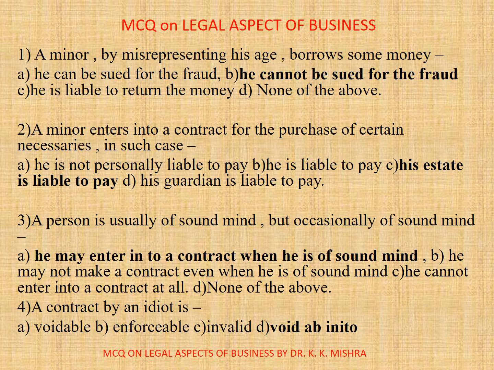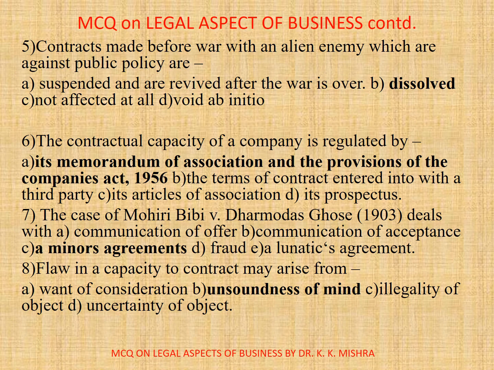Now, question number 4. A contract by an idiot is, options are A. Voidable, B. Enforceable, C. Invalid, D. Void ab initio. Correct option is D. Void ab initio.